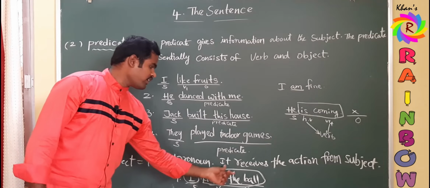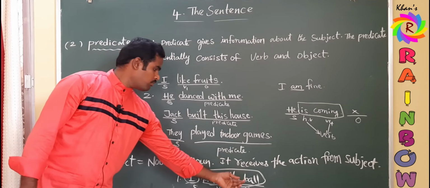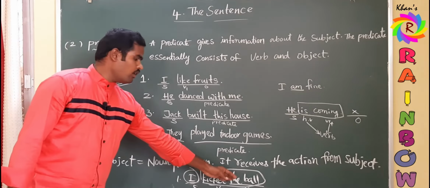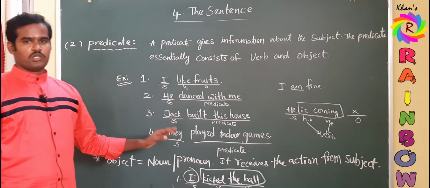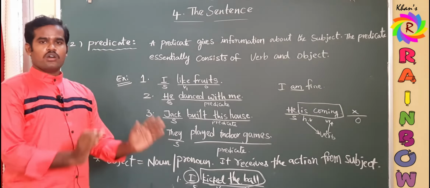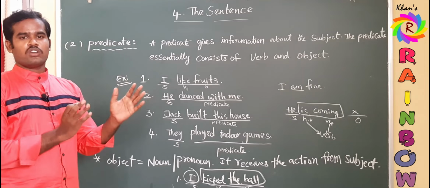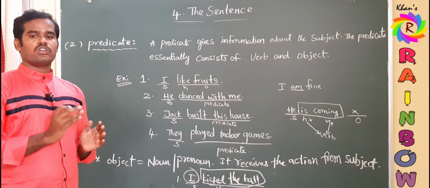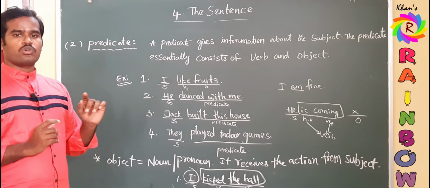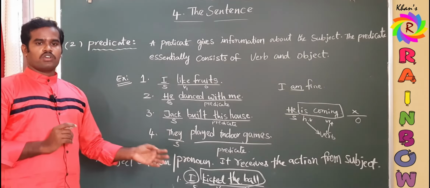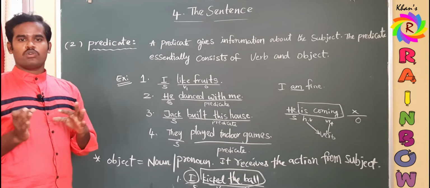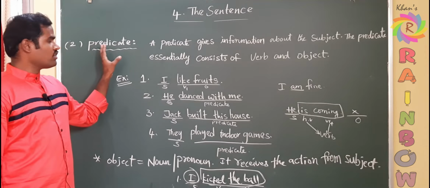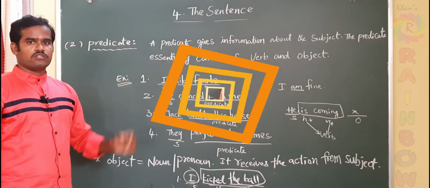This work affected the ball. So the ball received the action. So the ball is the object, I is the subject. The difference is very clear. Doer of an action is the subject, receiver of an action is the object, and object and subject both should be a noun or pronoun, because only nouns and pronouns can do the actions. Okay, so this is about the parts of the sentence.